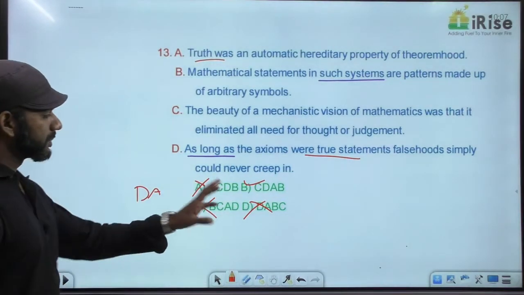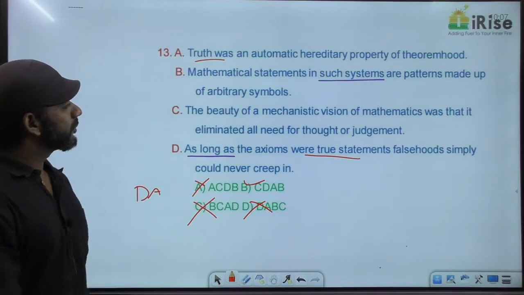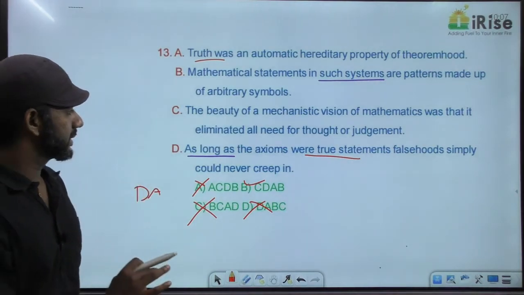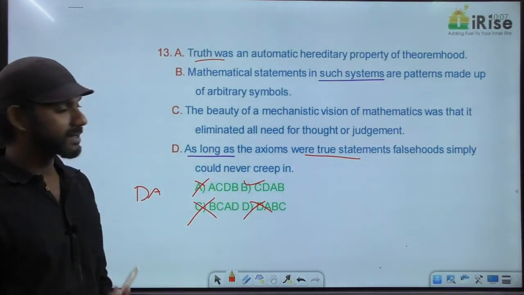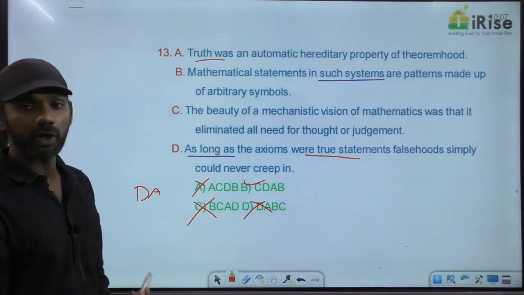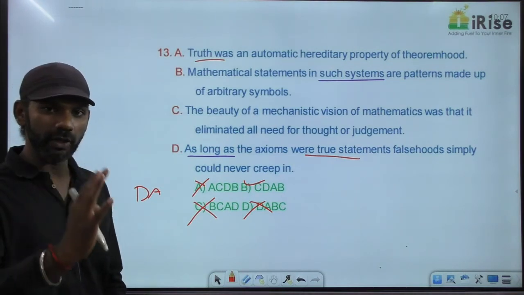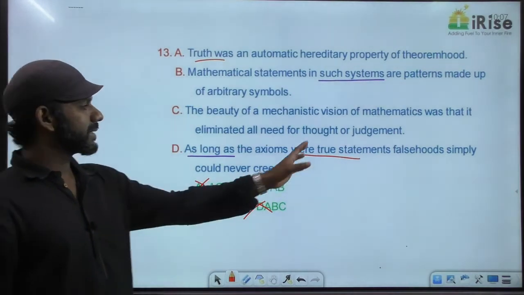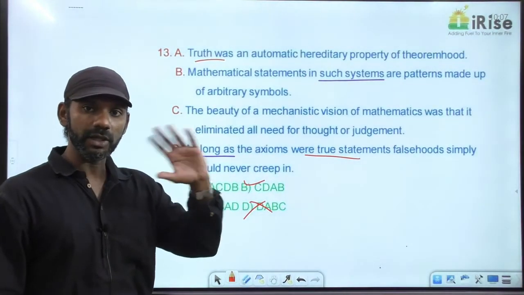So the answer is option B, C, D, A, B. Actually come to C, D. The beauty of a mechanistic vision of mathematics was that it eliminated all need for thought or judgment. There's no need for us to go for any kind of judgment or thought, as long as the axioms were true statements. Now as these are true statements, there's no need for us to go for any kind of thought or judgment.